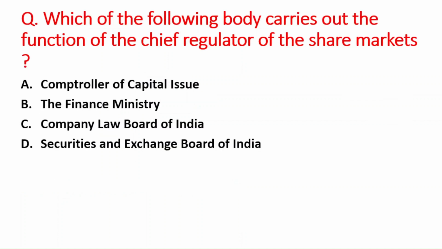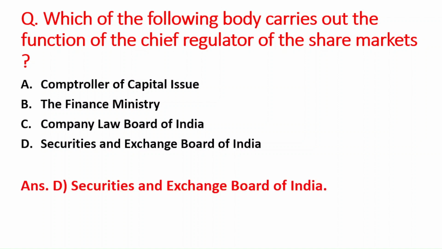Next question is which of the following body carries out the function of the chief regulator of the share markets? A option is Comptroller of Capital Issue, B option is the Finance Ministry, C option is Company Law Board of India, D option is Securities and Exchange Board of India. The right answer is option D, that is Securities and Exchange Board of India, that is SEBI.